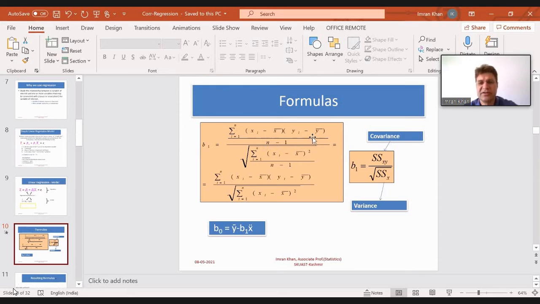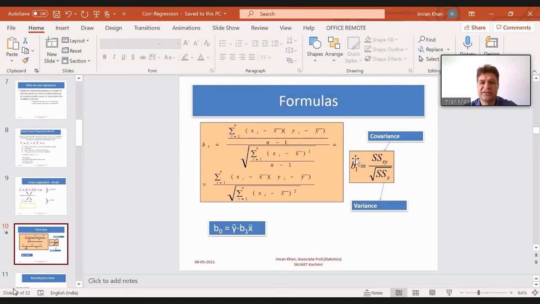This numerator term we call covariance. In the denominator we have the summation of xi minus x bar squared, divided by n minus 1. This we call variance. In simpler terms, we write beta 1 equal to covariance upon variance.